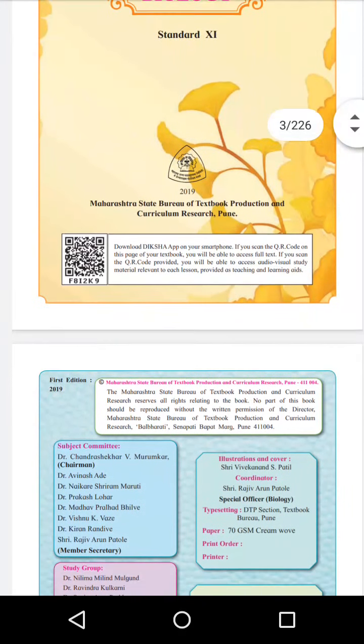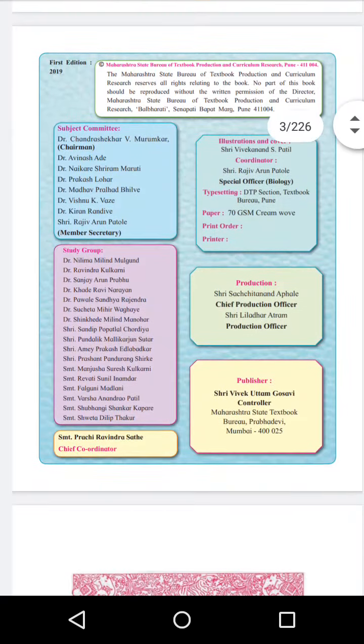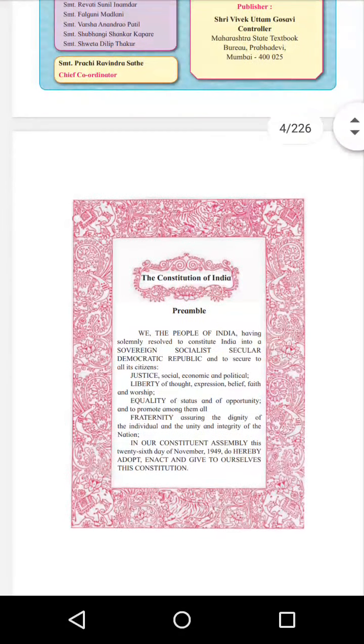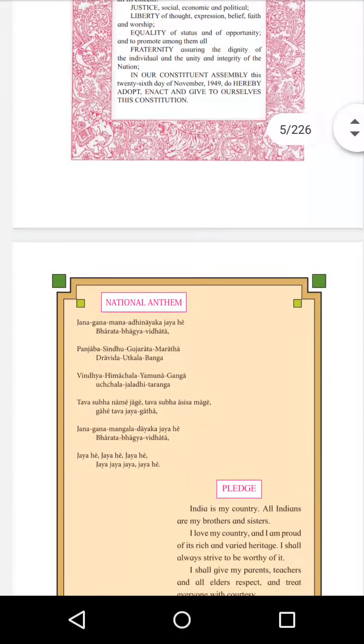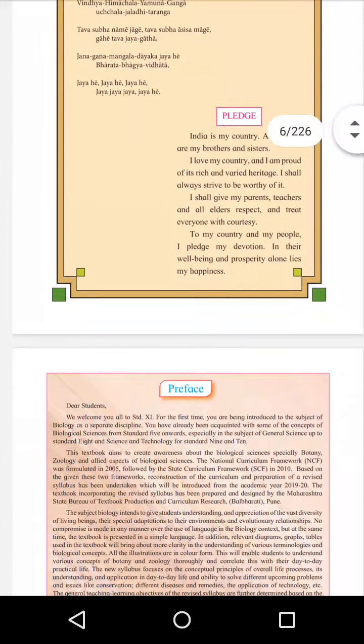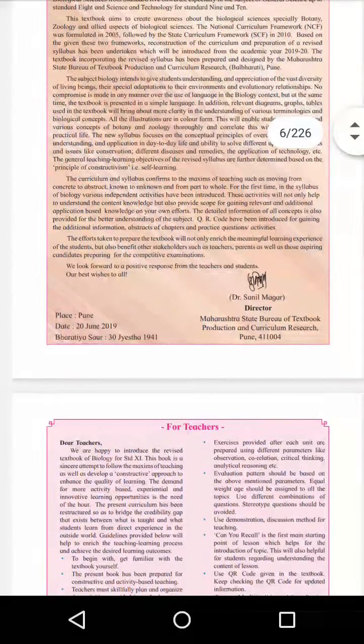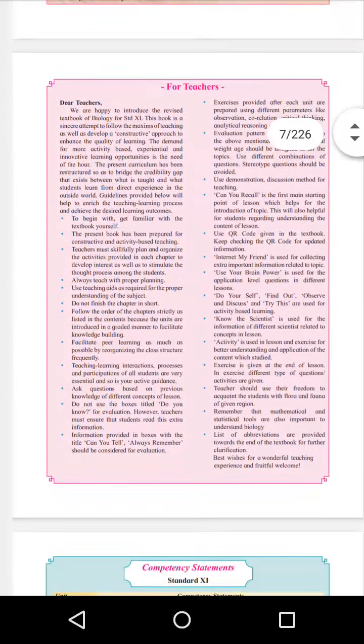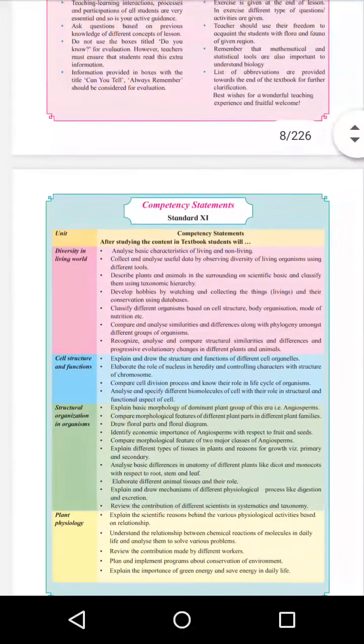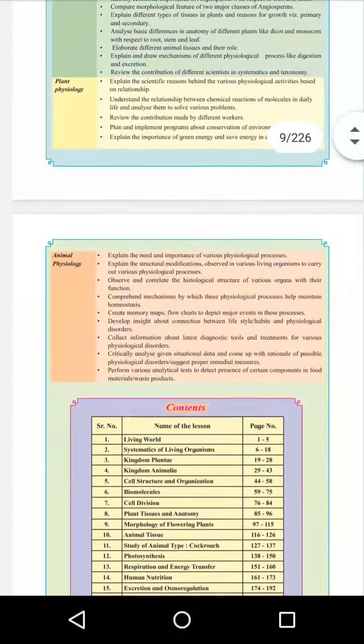You can find the textbooks of other subjects in the same app. You just have to install the Diksha app, and in it you will find textbooks of all the subjects related to your class.